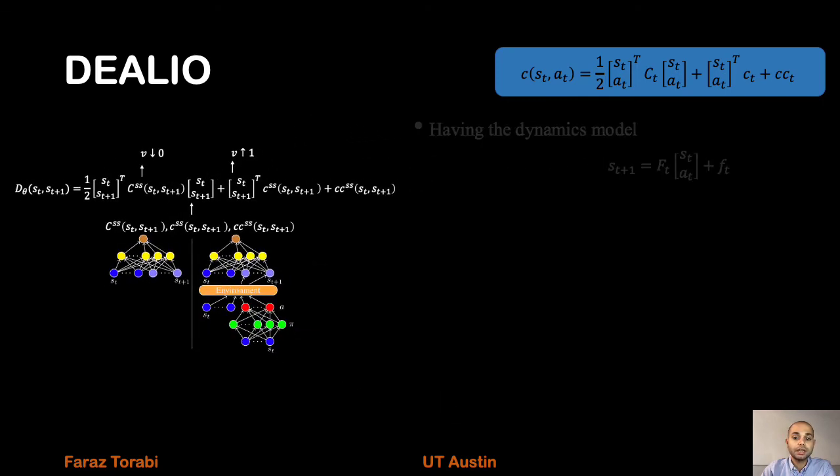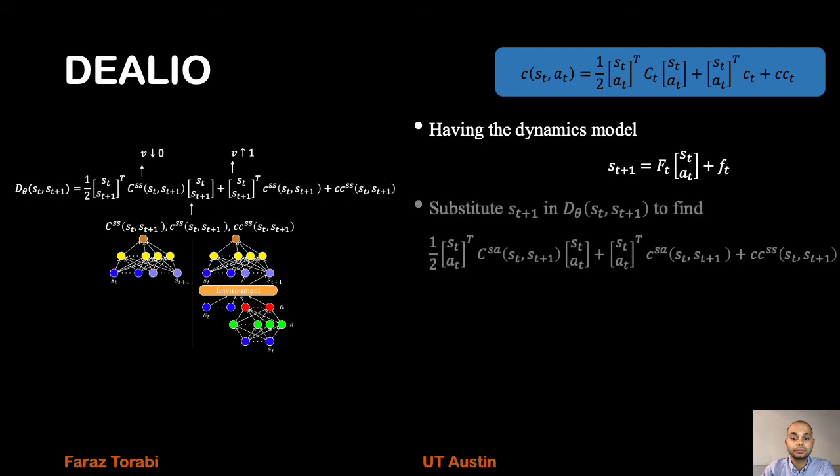And to change that, we use the dynamics model. As mentioned in the previous slides, in the process of PILQR, the agent learns a linear dynamics model of the environment, which we aim to use here. This model is used to substitute state S_t+1 in the discriminator formulation with S_t and A_t, which results in the following equation that is only a function of S_t and A_t, and the matrix and the vector can be calculated using linear algebra.